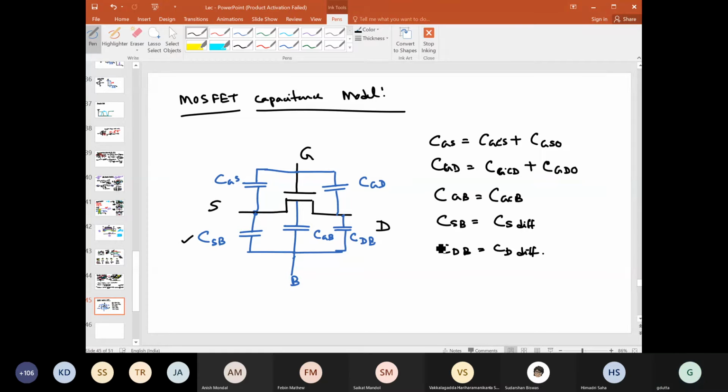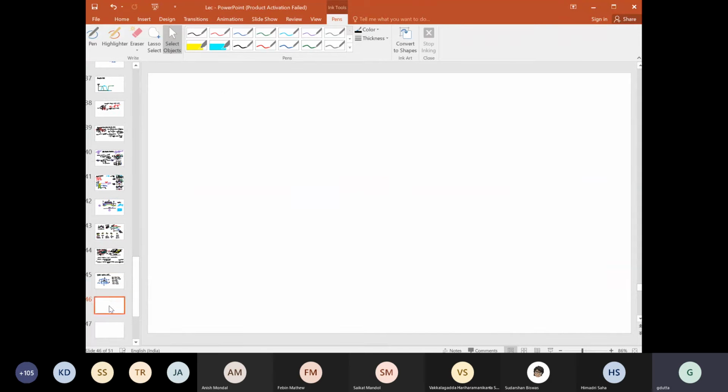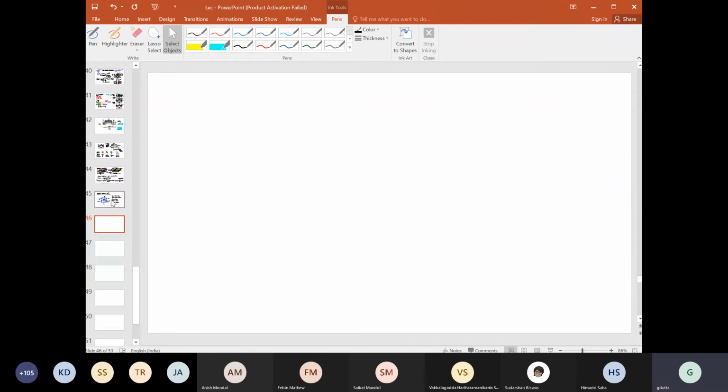Now you have seen that there are so many capacitances in this. Now let us see, since we are discussing inverters, how this will play a role in terms of an inverter. Suppose we are considering one inverter driving another inverter.